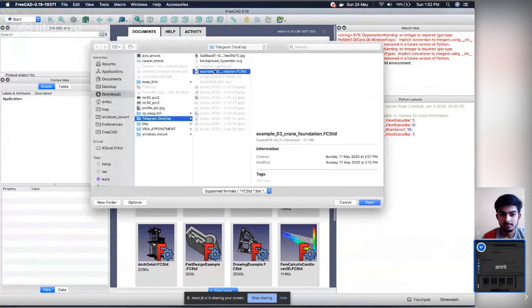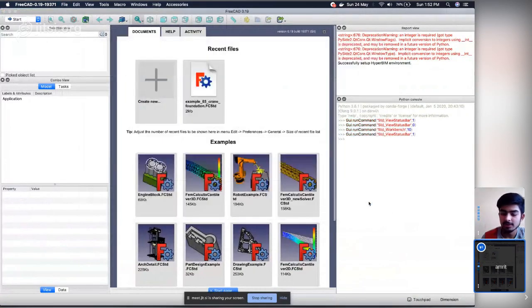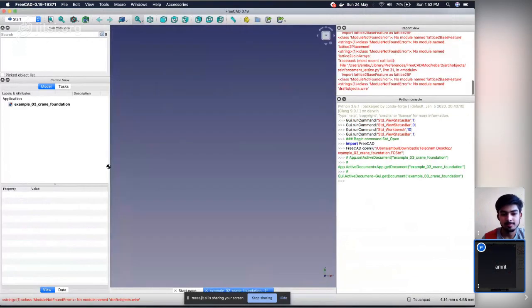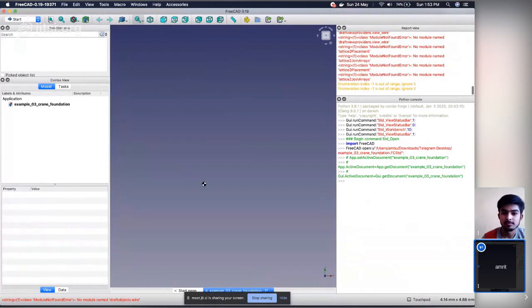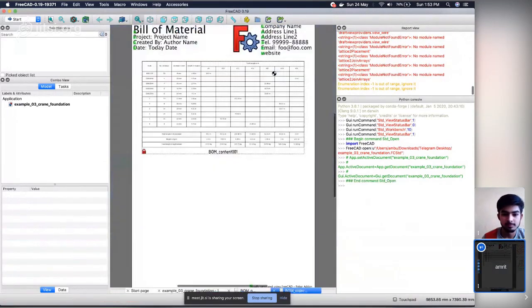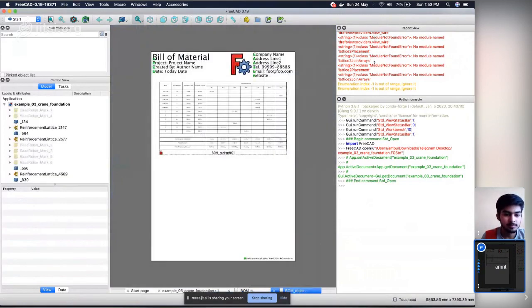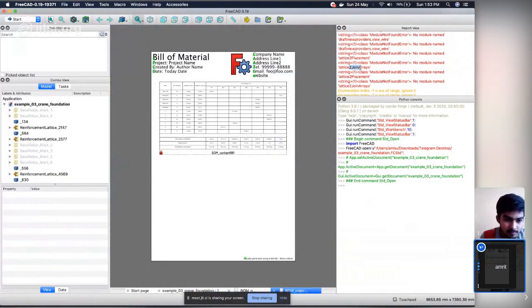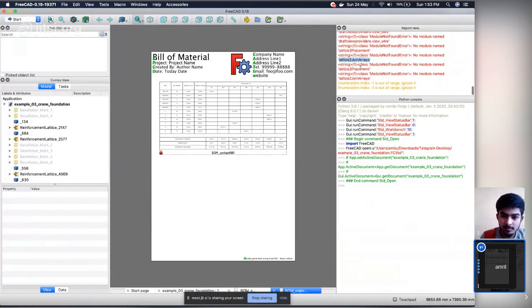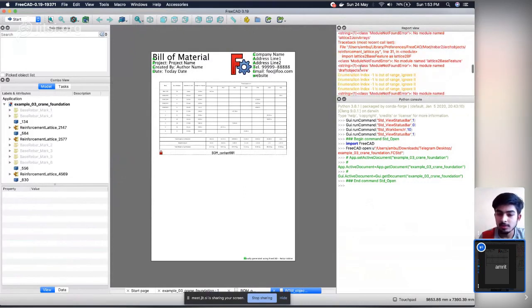So I need to open this file, right? Yes. The file is open, but it's showing something like a lattice2 import error. Do I have to install something additional?